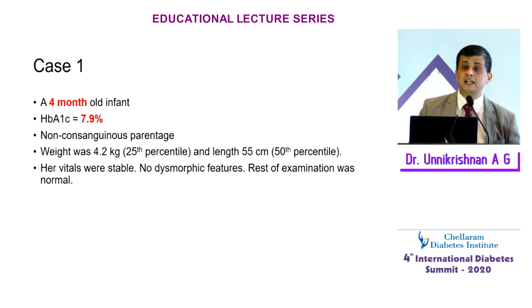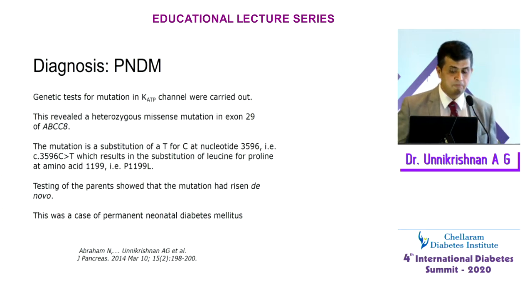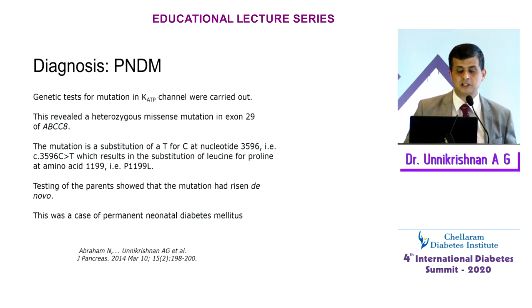Just to give you an idea, this baby is just 4 months old, so literally she was born with diabetes almost. So this is neonatal diabetes, and we found that there was a mutation which is a substitution of T for C, and when we tested the parents, we found that the mutation had arisen de novo. So this was a case of permanent neonatal diabetes mellitus because of a mutation in the ABCC8 gene. We published it in 2014.